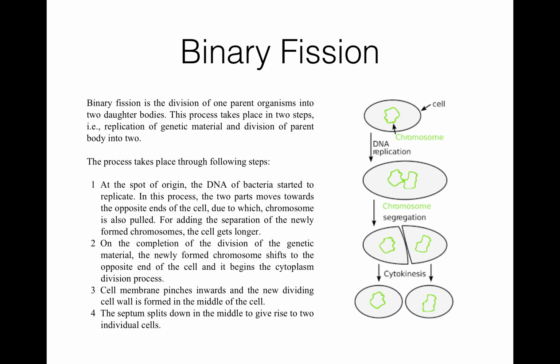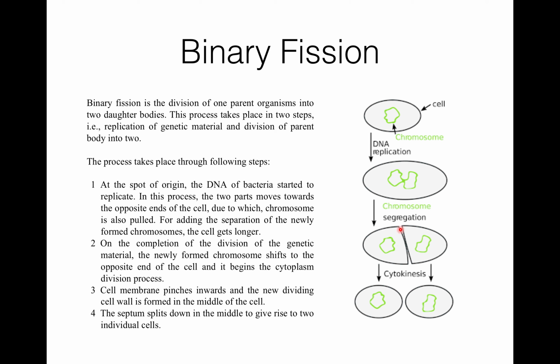The cytoplasmic membrane elongates and separates the replicated DNA molecule. Here you can see two DNA molecules now. It was a single molecule, then replication occurred, and now there are two molecules of DNA. On completion of division of the genetic material, the newly formed chromosome shifts to the opposite end of the cell, and the cytoplasmic division process begins.